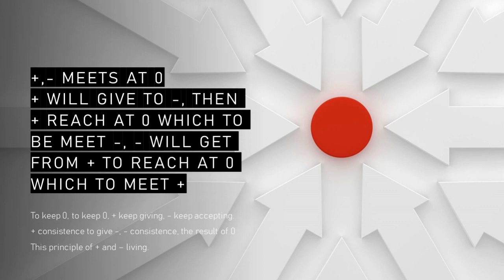All giving. Plus to be 0. All given, and the minus accepts all from the plus to 0. So the minus goes to zero. The minus lives at 0, always getting from the plus. This is the plus and minus principle.